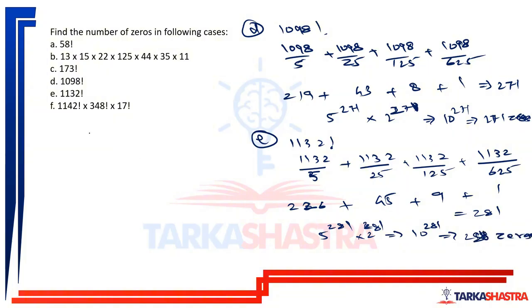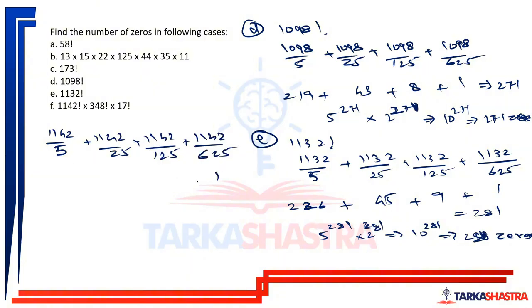Next is 1142 factorial. Let us try to find out the number of zeros in 1142 factorial. 1142 divided by 5, 1142 divided by 25, 1142 divided by 125, 1142 divided by 625. So how much will this come to? This will be 1. This will be 9. This will be 45.